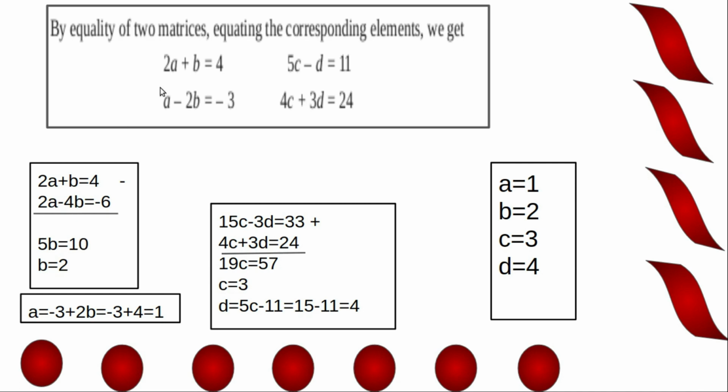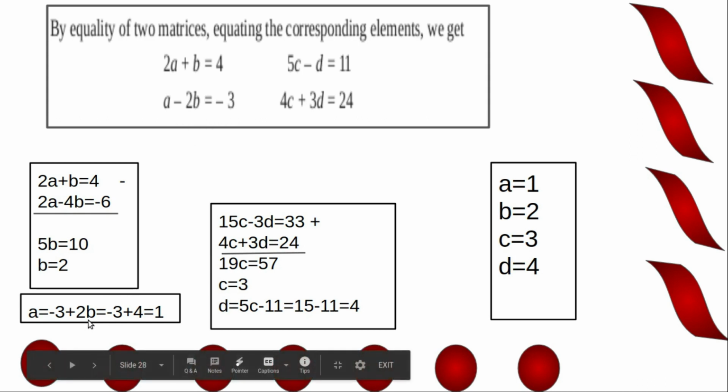Now take the equation a minus 2b equal to minus 3. So a is equal to minus 3 plus 2b. So minus 3 plus 2 into 2, b is 2. So 2 into 2 is 4, minus 3 plus 4 is 1. So a is equal to 1, b is equal to 2.